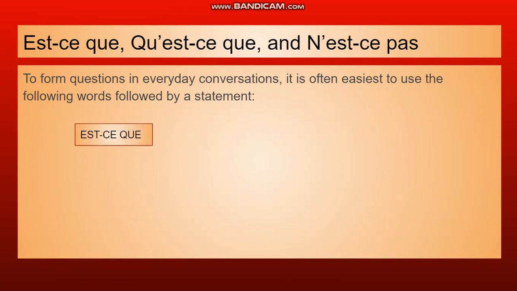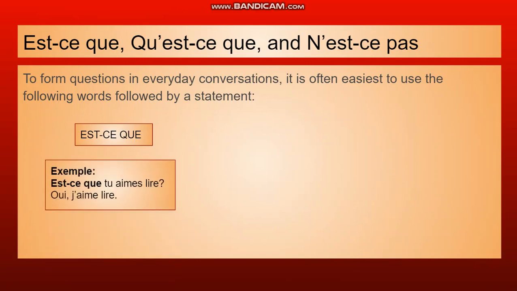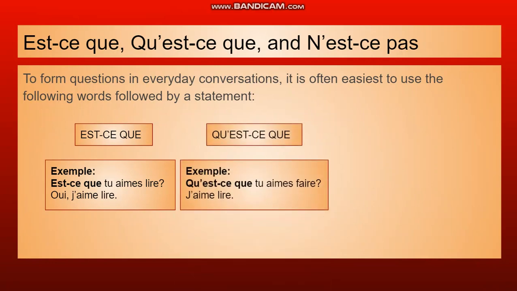So est-ce que can be used in place of do you in English. So, est-ce que tu aimes lire? Do you like to read? And the answer would be oui, j'aime lire. Qu'est-ce que means what do. So, qu'est-ce que tu aimes faire? What do you like to do? The answer, j'aime lire. I like to read.